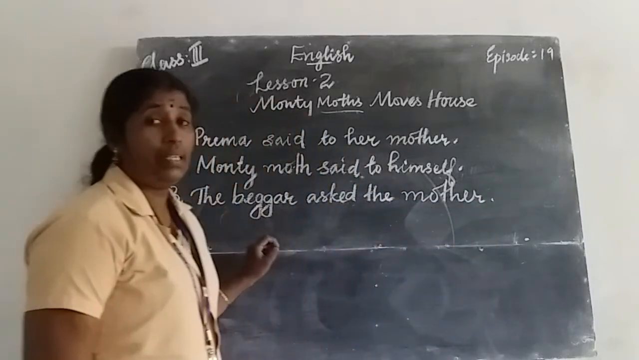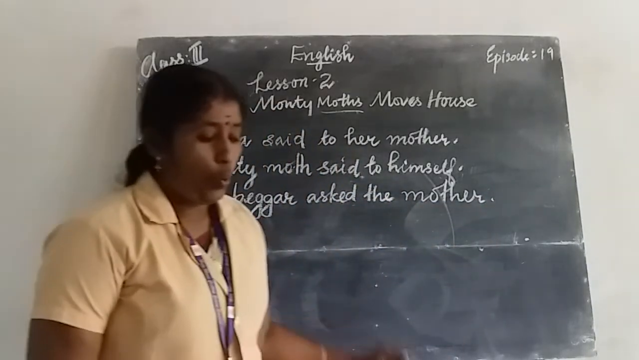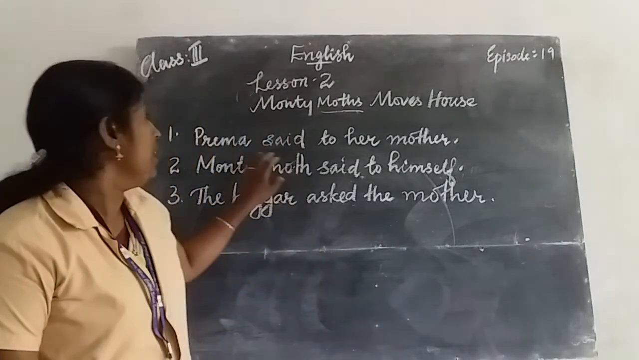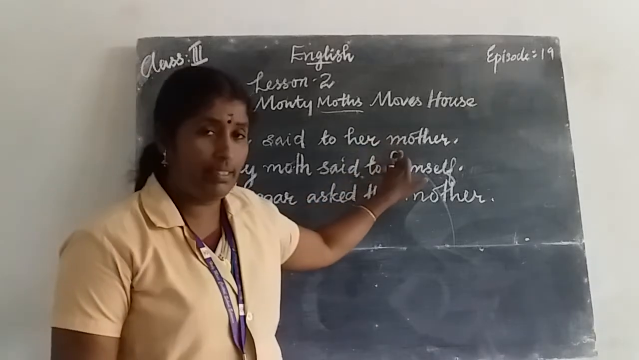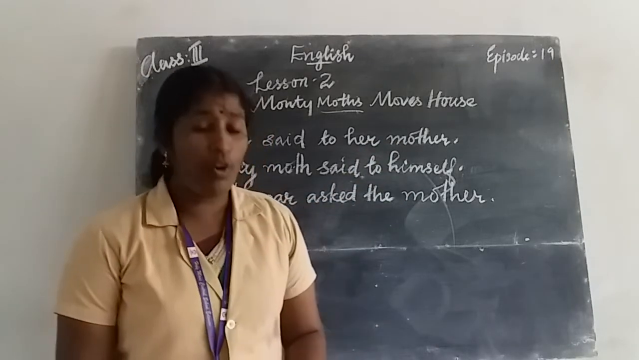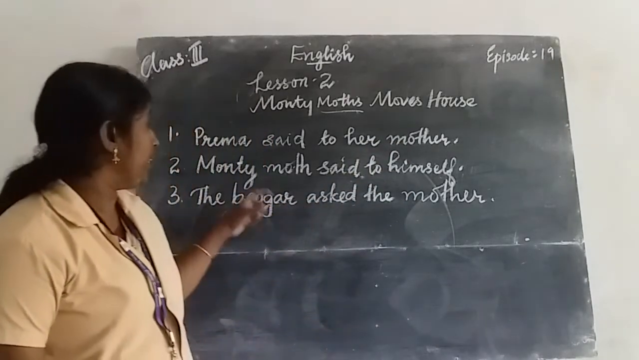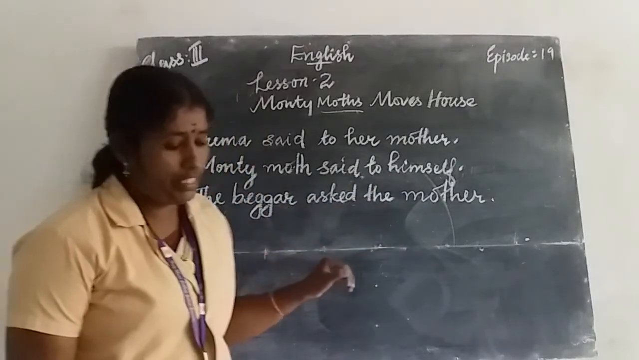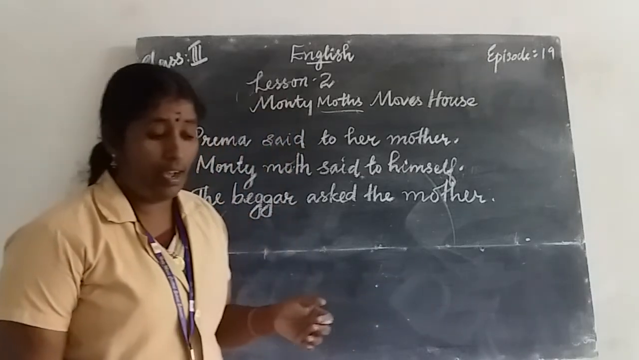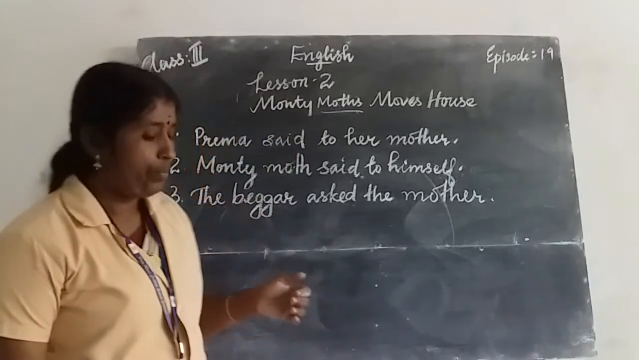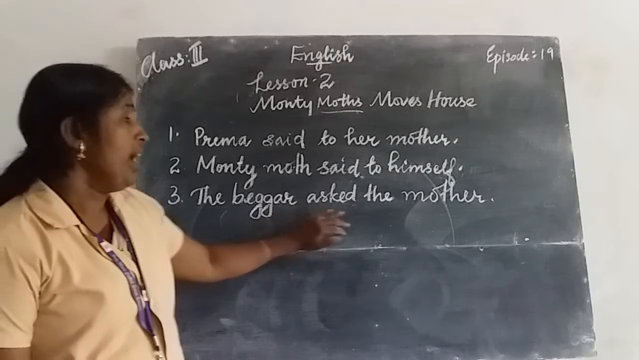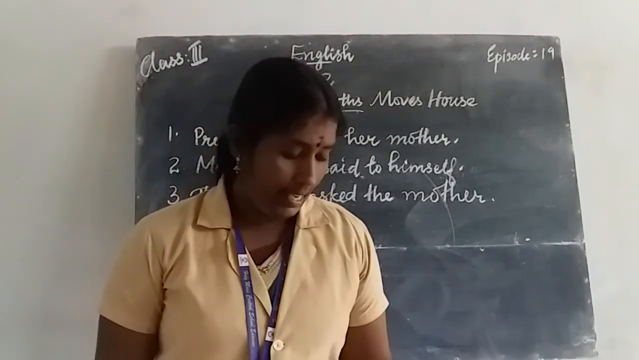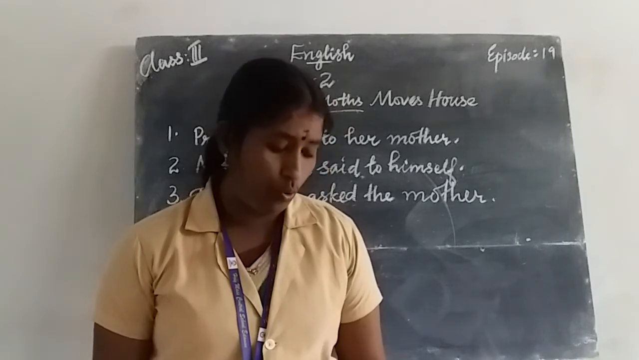Do you finish writing? I'll say it once more. Oh look, mother, there is a moth here. Who said these words? Prema said it to her mother. Then second one, that's my home. She has put it there. Who said these words? Monty Moth said it to himself. Then third one, have you an old coat to give away? Who said these words? The beggar asked the mother. That is the segment. Who said these words and to whom?